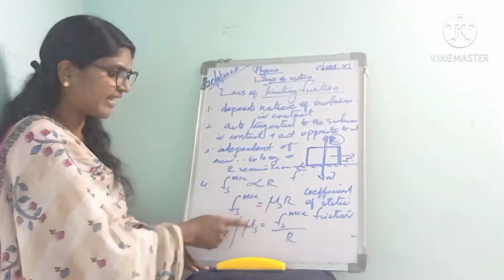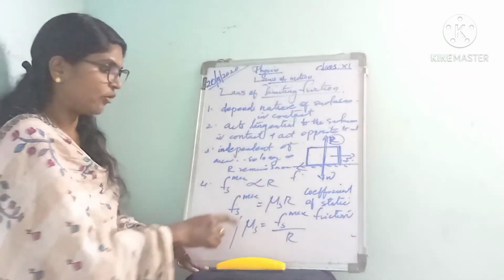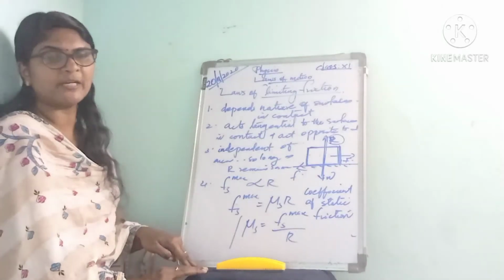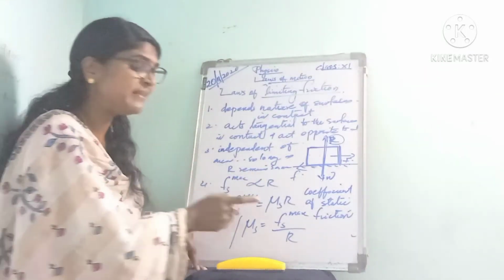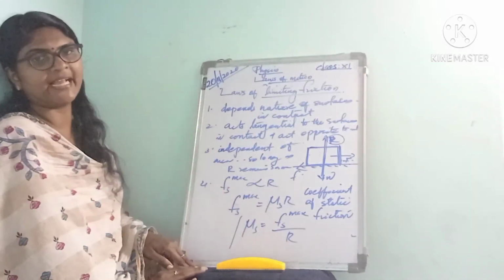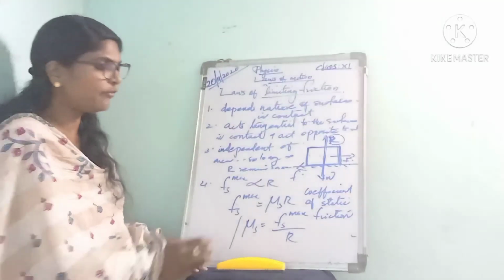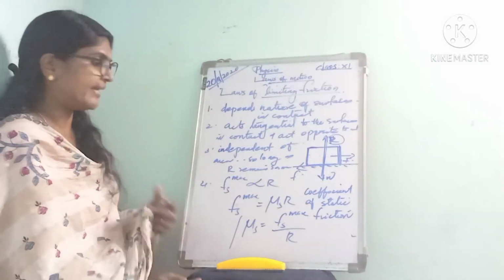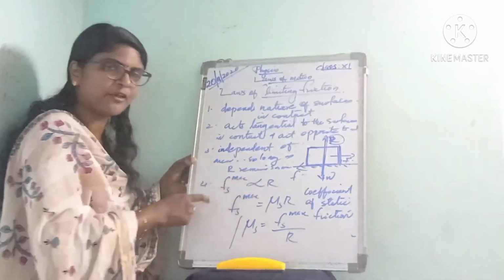From this relation we can write μs as Fs max divided by the normal reaction. So the coefficient of static friction is the ratio of limiting friction to normal reaction. Here the fourth law is that the limiting friction is proportional to the normal reaction.